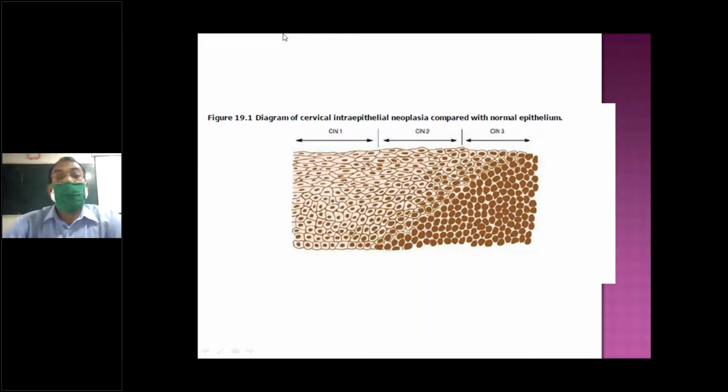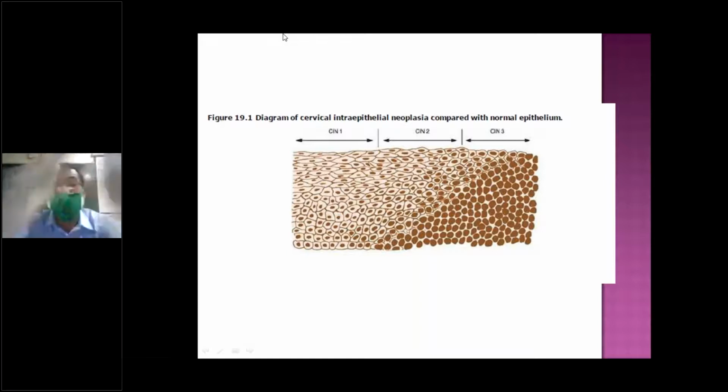CIN2, the regression part will be reduced. Around 30 to 40% will regress, and almost 50% will persist. The chance of progressing to an invasive lesion is only around 5%. But in CIN3, the progression is up to 10 to 15%. So that is the chance of progression to invasive disease.